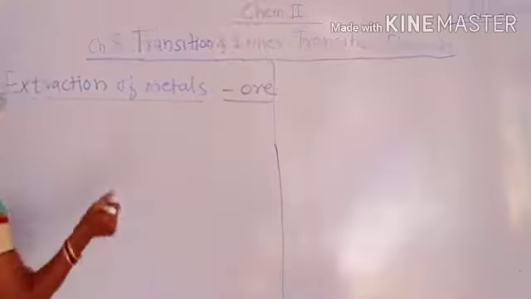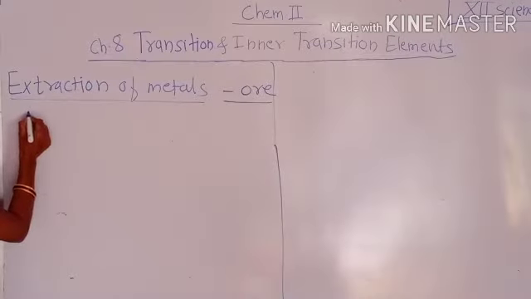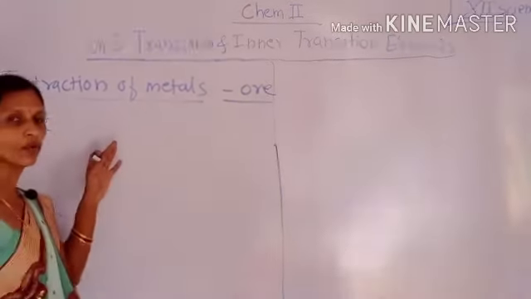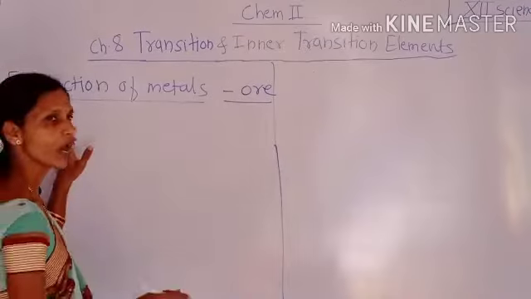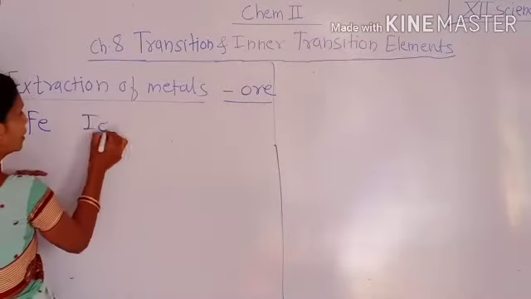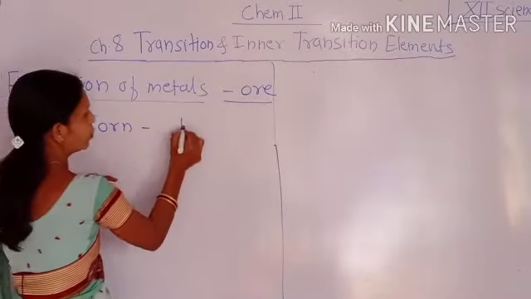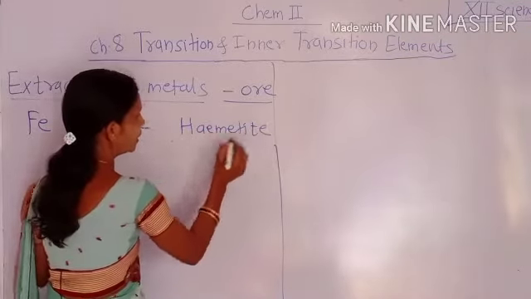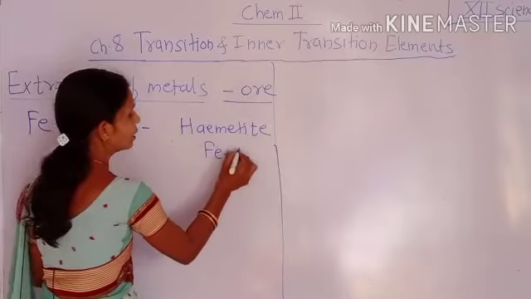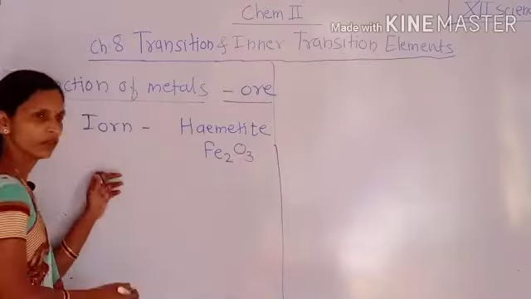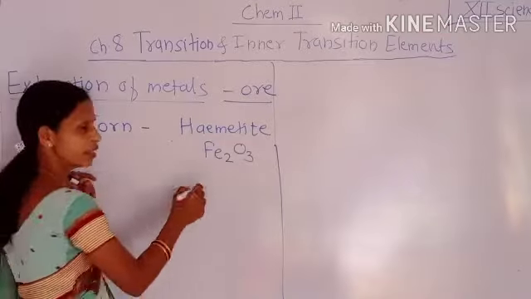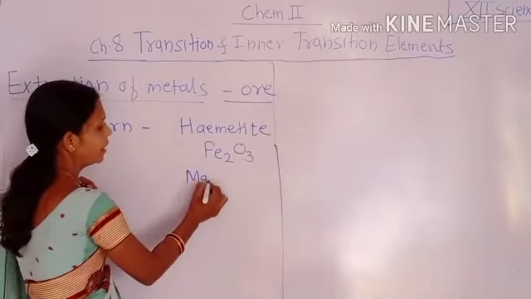See here, the first element is iron. We will discuss the ores or minerals of iron found in the earth crust. Iron has an ore, that is hematite. Hematite has the molecular formula Fe2O3. Then one more ore of iron, that is magnetite.